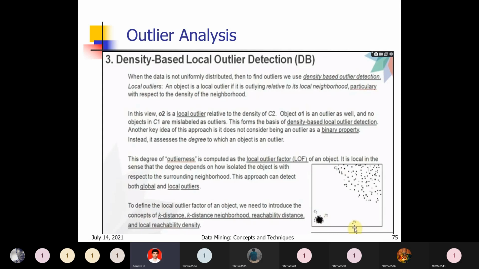We calculate the k-distance neighborhood based on neighbors, and the k-distance based on the number of objects surrounding it. So all of these you have to calculate to define the local outlier factor. This is about density-based outlier detection, which relates to the number of points within a region.